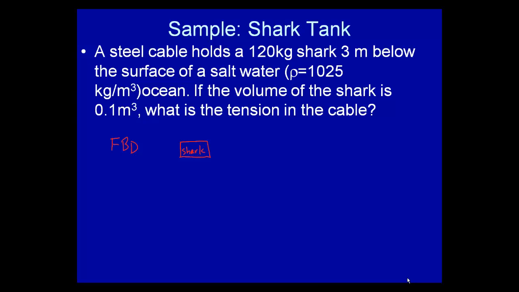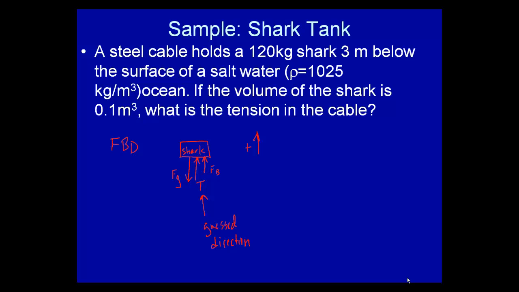So there's our shark. We know it has weight acting down. We know that it has the tension of the cable coming up and the buoyant force coming up. Now, I guess the direction of the tension in the cable. I guess that the tension was pushing the shark up or holding the shark up. If I get a negative value, I just guessed wrong. But you have to take a guess either one way or another.